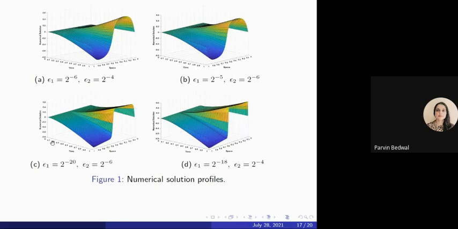So here from these profiles we can clearly see that in the solution there are 3 layers. One layer is at one end at x equal to 0 and x equal to 1, and one is the interior layer where there is a discontinuity. And also we can see that as the values of epsilon 1 and epsilon 2 are decreasing, the layers are becoming more and more stiff.